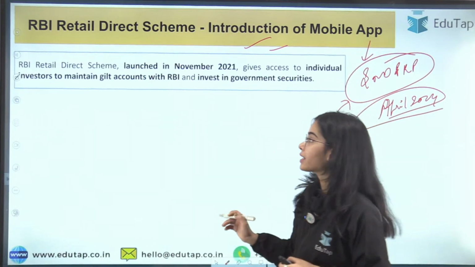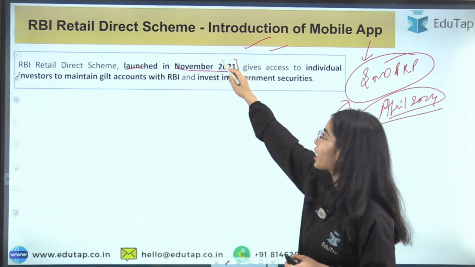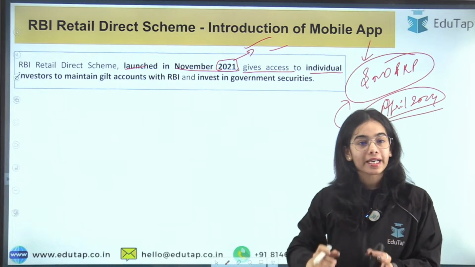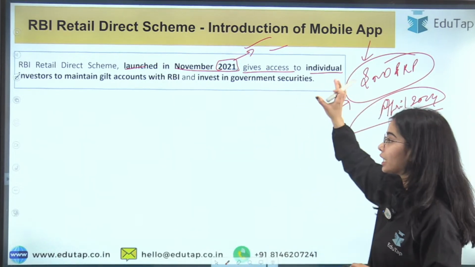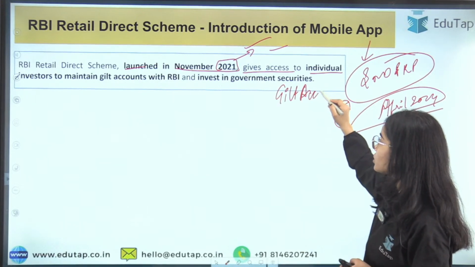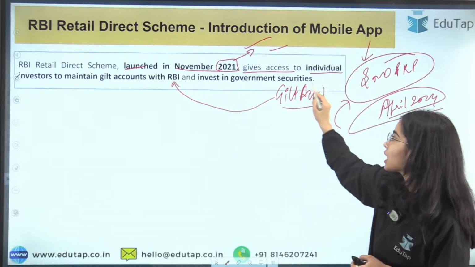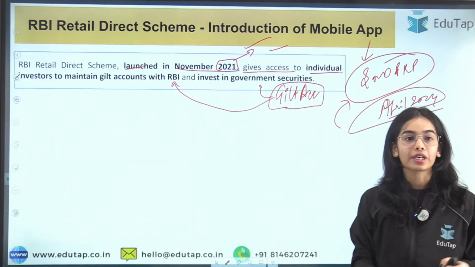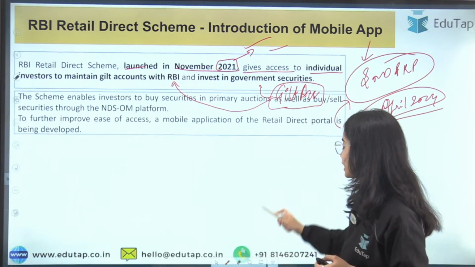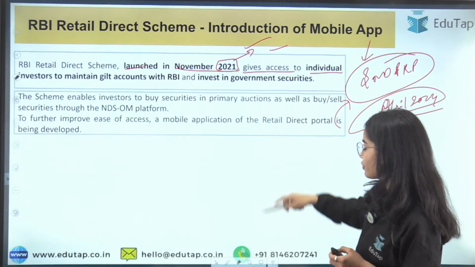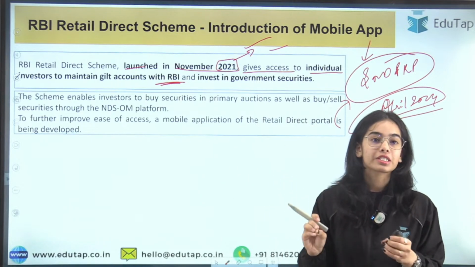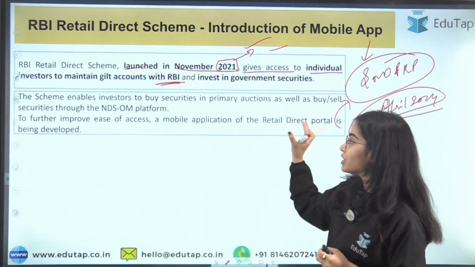First of all, the Retail Direct Scheme was launched in November 2021 by the Prime Minister of our country, and this gives individual investors direct access to government securities. The individual investors can open their gilt accounts with the Reserve Bank of India, and through these accounts they can invest in the government securities in the primary market as well as in the secondary market. The scheme enables individual investors to maintain their gilt accounts with the Reserve Bank of India.